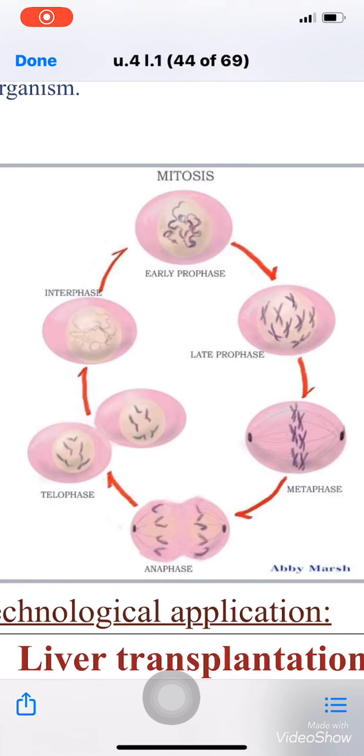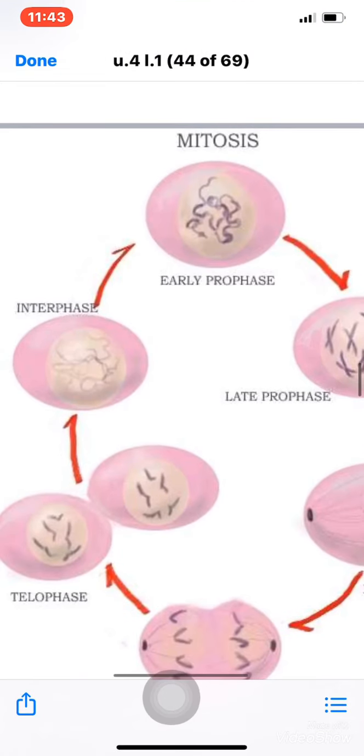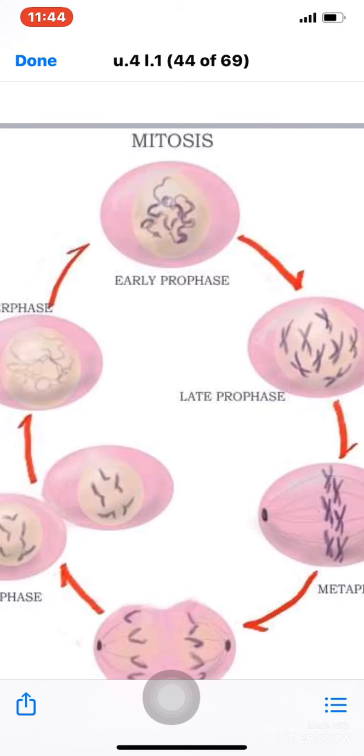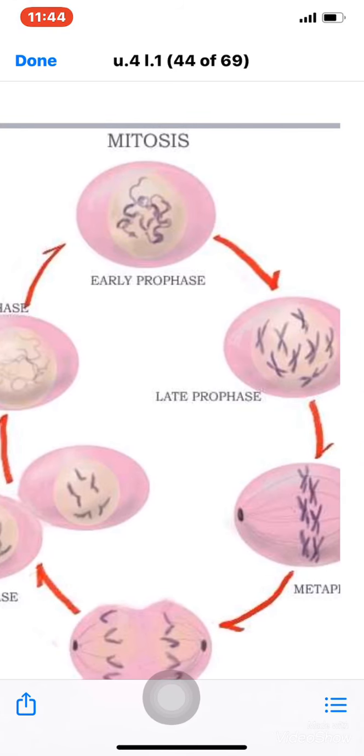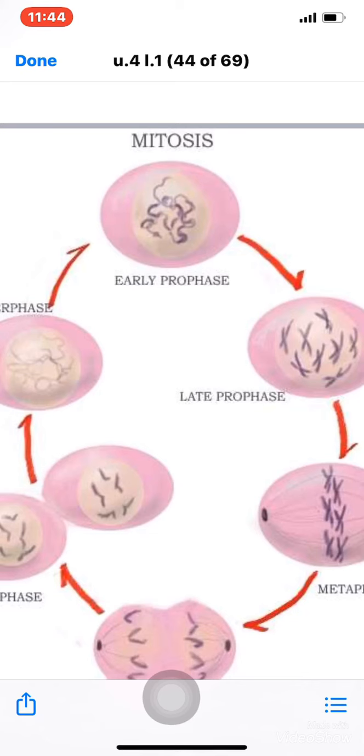As you see here in the summary of mitosis, in the interphase, the cell prepares itself to undergo the division, and the chromatin, which is the genetic material, duplicates, the DNA duplicates. In the early prophase, the first phase, the chromatin reticulum intensifies.